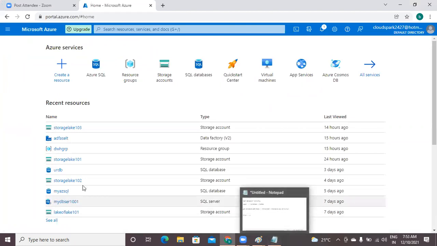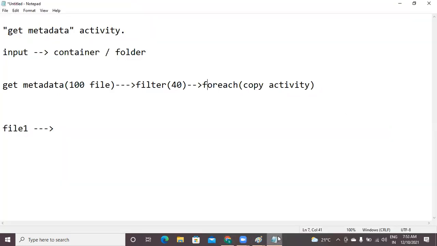So the scenario, please check the scenario first. The input data lake is the source. Storage lake 101, we already have it, and we already have a linked service for that.